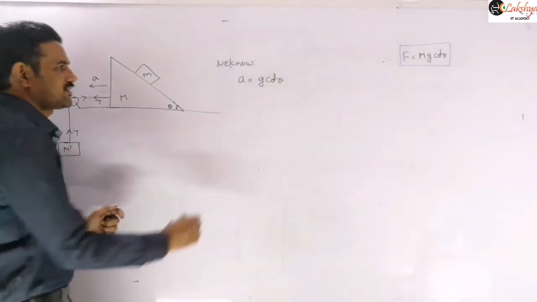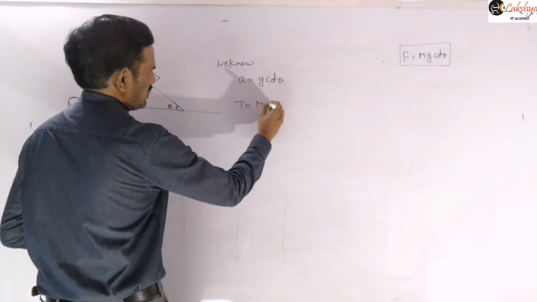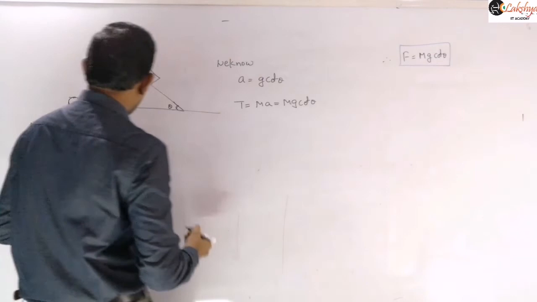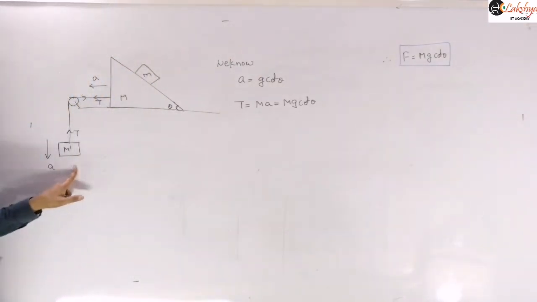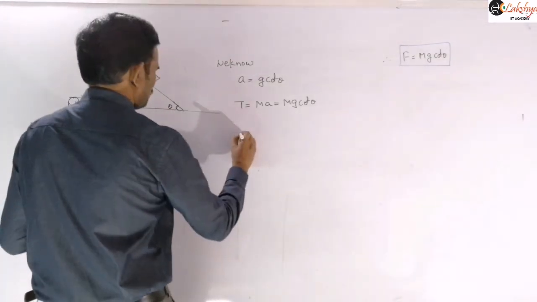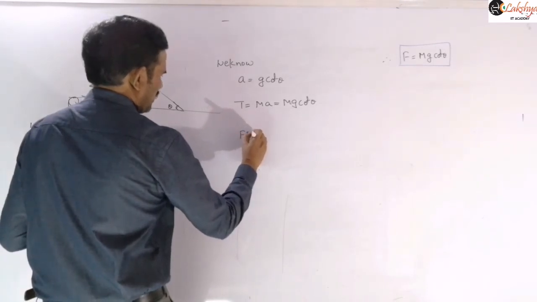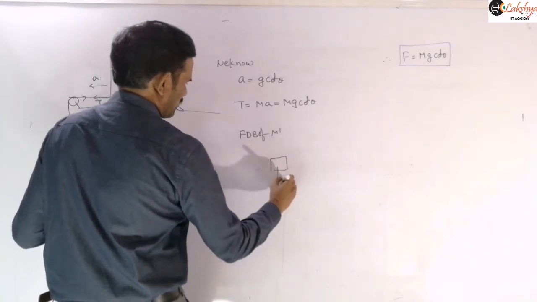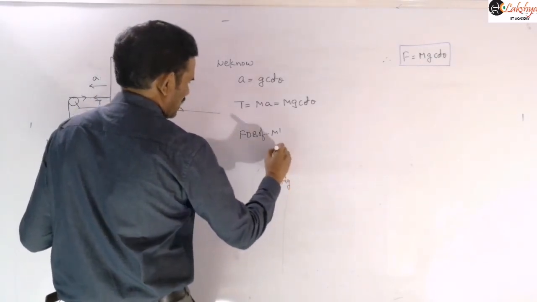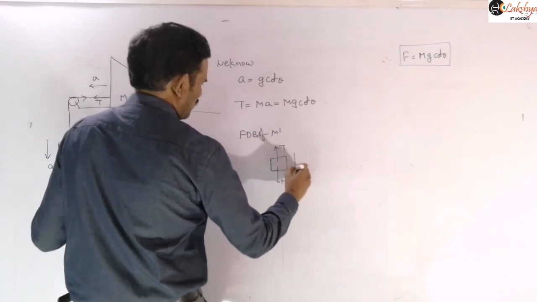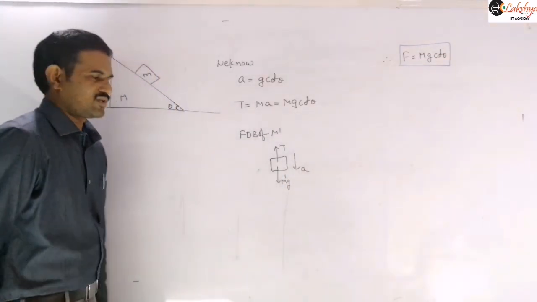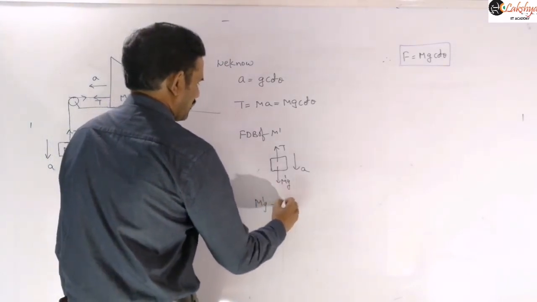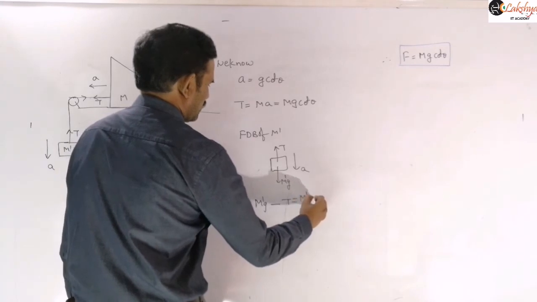Now once g cot theta is known to us, we can write this tension, which is nothing but ma, which is m into g cot theta. Then again take the free body diagram for this M dash and write the equation. So the FBD of M dash with respect to the ground only we are taking. This is M dash into g, and tension. Under the action of these forces it is moving down with an acceleration a, right? Therefore M dash g minus T is equal to M dash a.